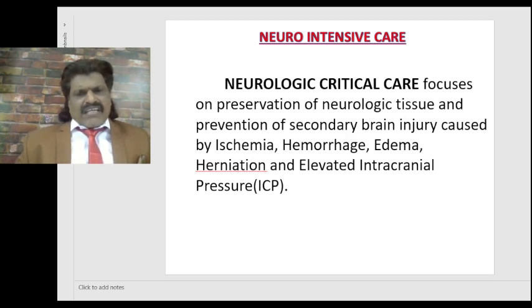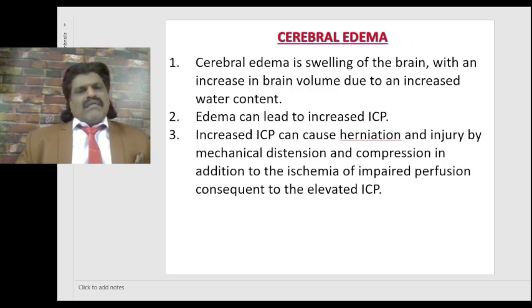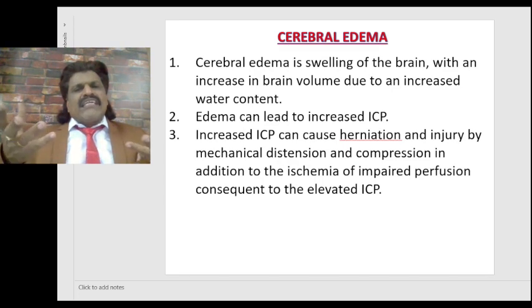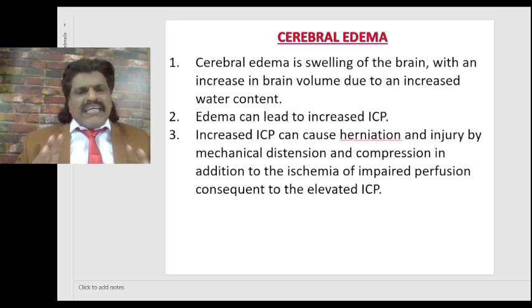Neurology critical care focuses on preservation of neural tissue and prevention of secondary brain injury caused by ischemia, hemorrhage, edema, herniation and elevated intracranial pressure. Cerebral edema is swelling of the brain with an increase in brain volume due to an increased water content.